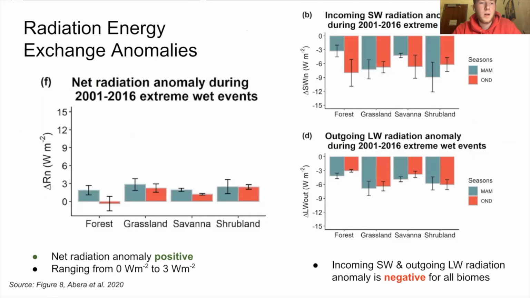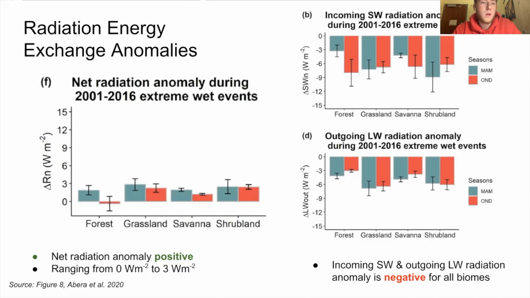Below that plot, we have the outgoing longwave radiation anomaly during extreme precipitation events plotted on the y-axis for each biome on the x. Here we also see longwave radiation decrease in all seasons and biomes, ranging from 3 to 7 watts per meter squared.